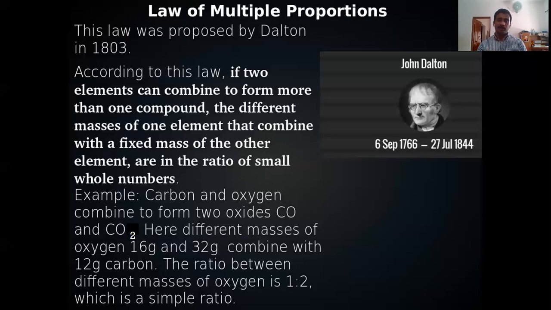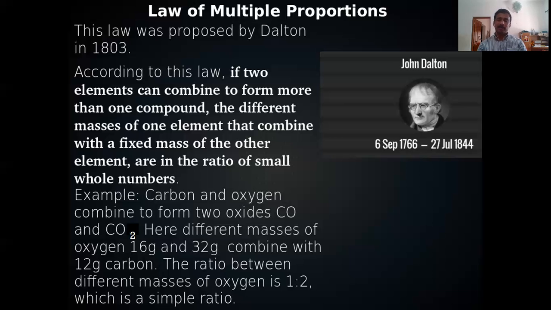These combine with a fixed mass of the other element. Here the other element is carbon. In the two cases only one carbon, that means 12 gram carbon. And the different masses are in the ratio of small whole numbers.